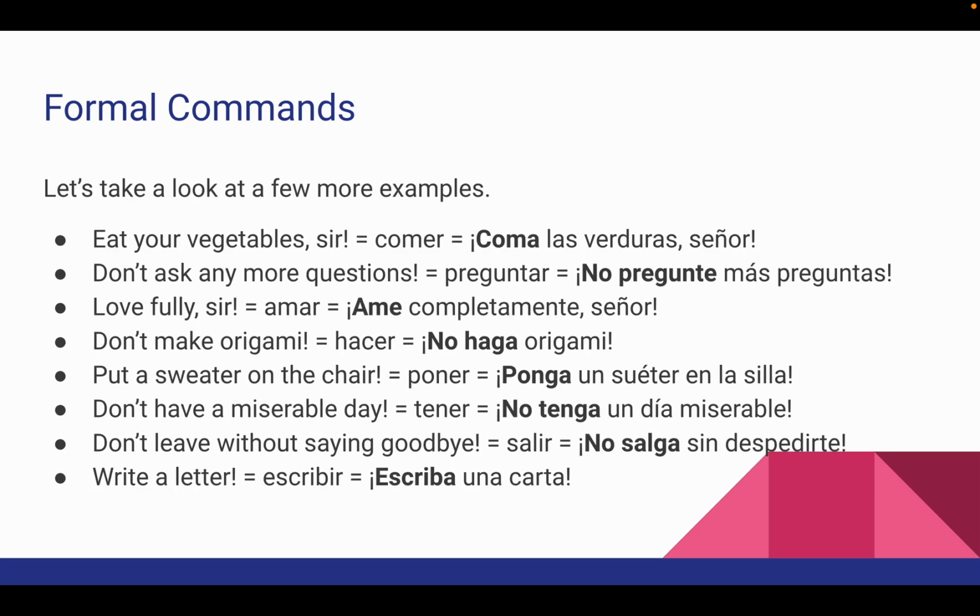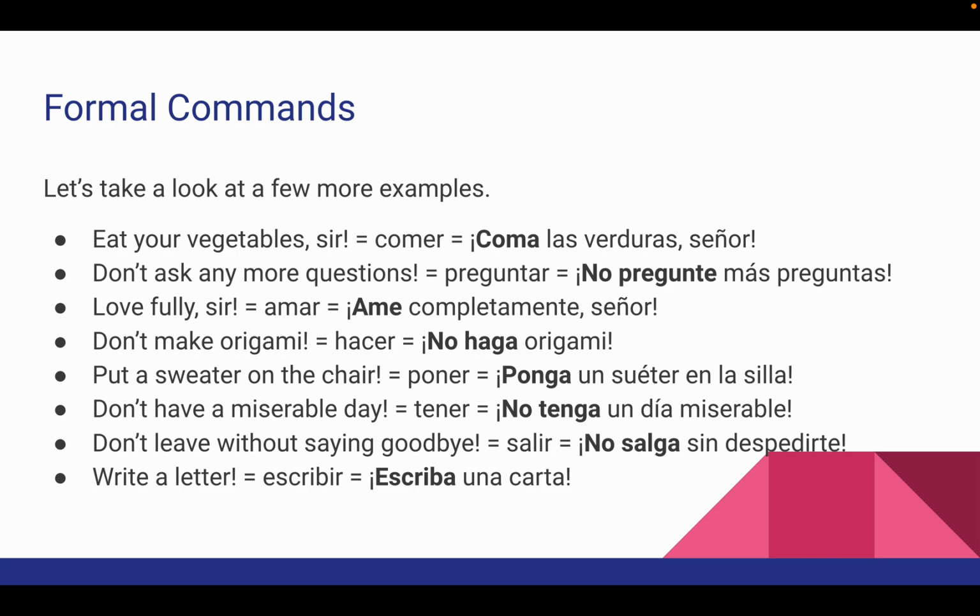So let's take a look at a few more examples. So if you wanted to say, eat your vegetables, sir. Eat is comer. It becomes coma las verduras, señor. Don't ask any more questions. Ask is preguntar. It's an AR verb, so you put the E on it. So it becomes no pregunte más preguntas. Love fully, sir. Love is amar. It's an AR verb, so you put the ER ending on it. Ame completamente, señor. Don't make origami. Hacer is make. So no haga origami.